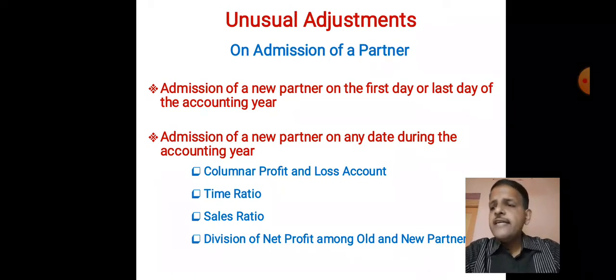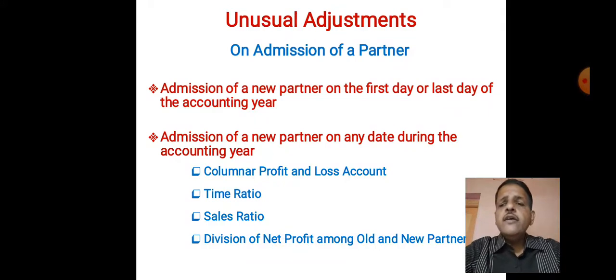Now certain items are usually related with sales. Such items we have to distribute in sales ratio. In our case, on 1st July the partner was admitted, so we have to see the first 3 months' sales and the last 9 months' sales. Now say total sales are 12 lakh.